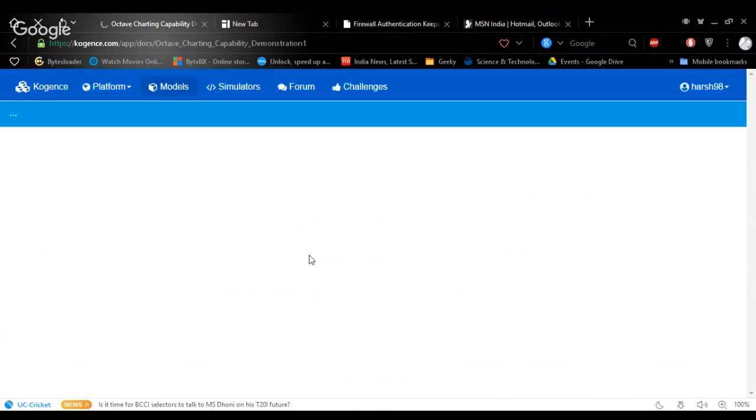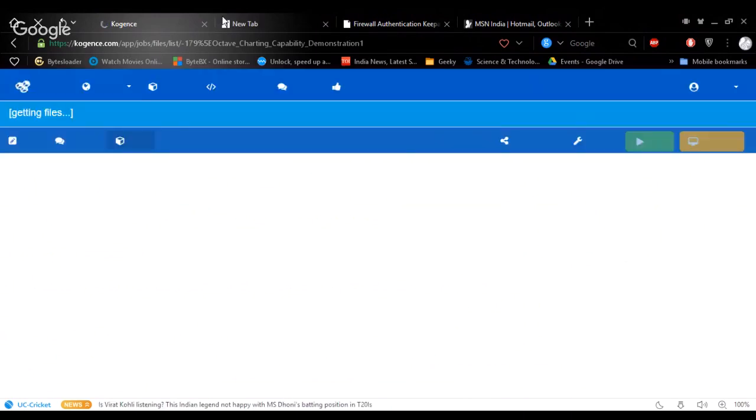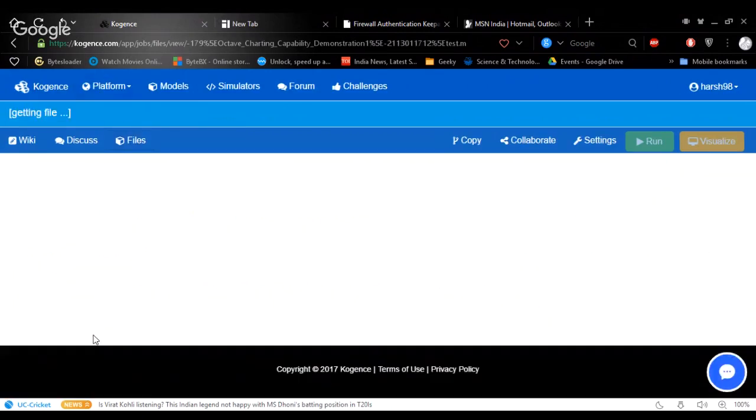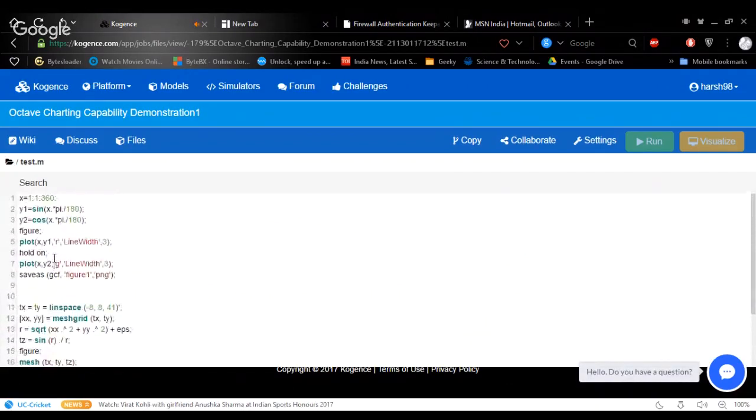Earlier I told you that there were buttons that were inactive. Now as you have logged in, you will see that the buttons are active. And you can also see all the files and the content of the file. Just double click on a file you want to see. This will lead you to the page of its content. So this is the total content of that file.